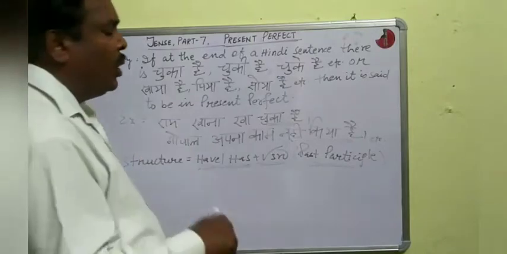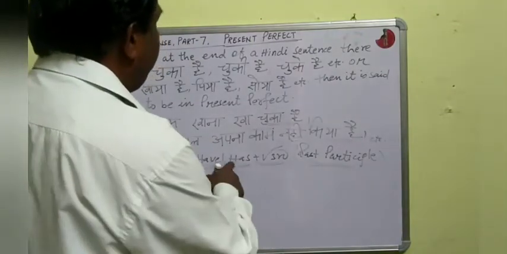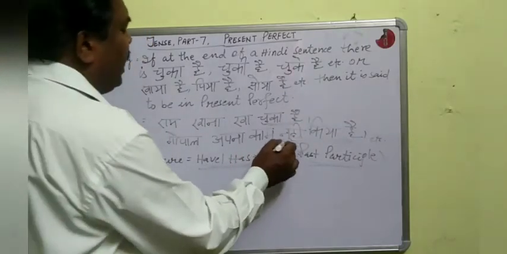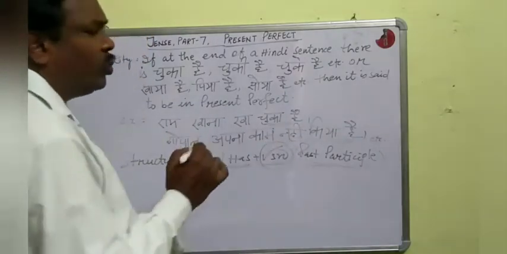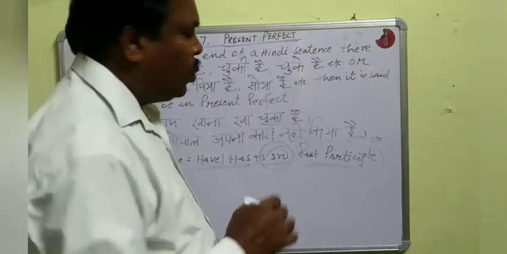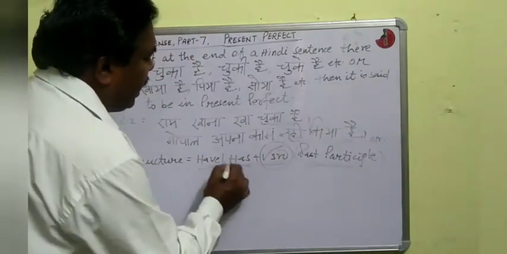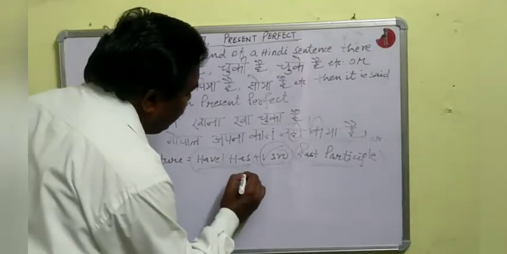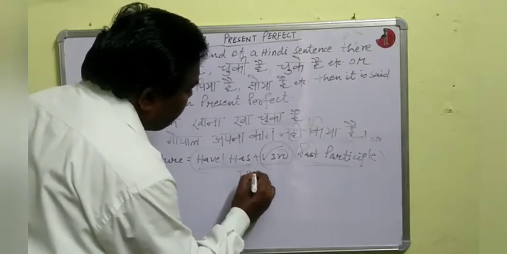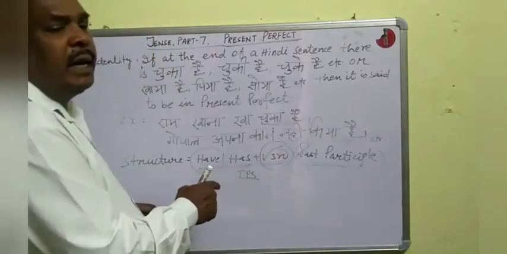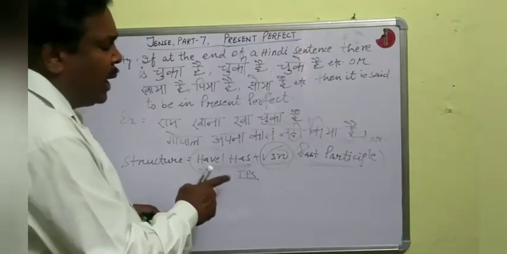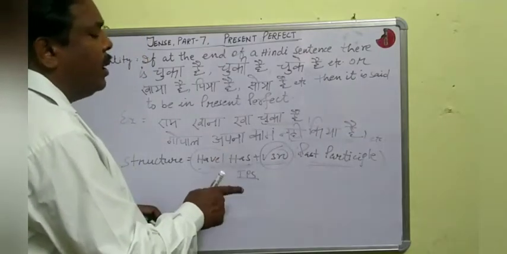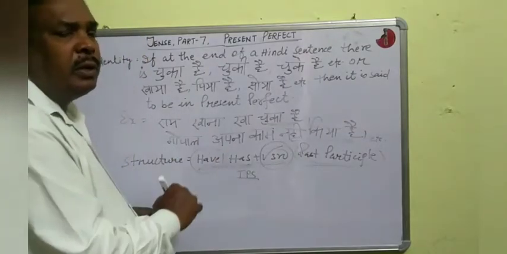Is it clear? With the helping verb have or has, we use the past participle form of the verb, or simply the third form of verb. Now the question arises, where shall we use has and where shall we use have? Has is used with a TPS subject, when the subject is third person singular number.